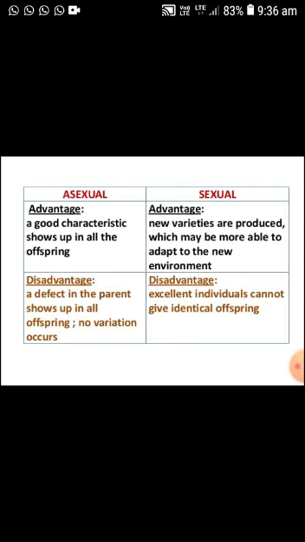The advantage of asexual reproduction is that a good characteristic shows up in all the offspring, because asexual reproduction gives a carbon copy with similar characters. In sexual reproduction, new varieties are produced which may be more able to adapt to the new environment. The disadvantage of asexual reproduction is that a defect in the parent shows up in all offspring, and no variation occurs. But in sexual reproduction, the disadvantage is that excellent individuals cannot give identical offspring.